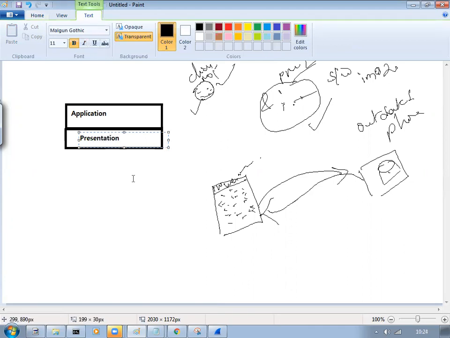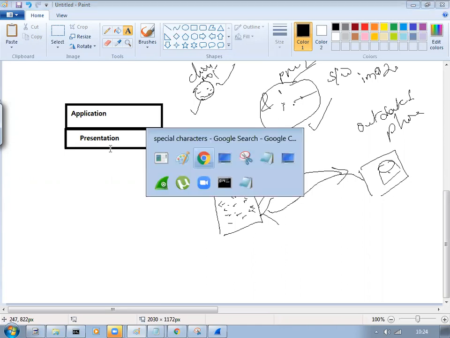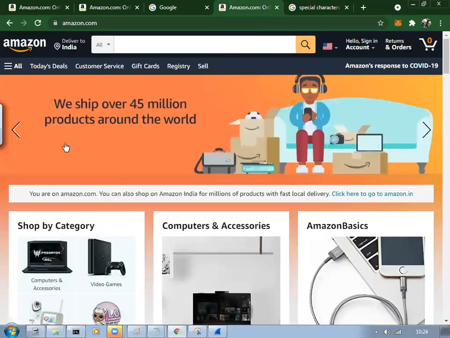Got it right? Now the presentation you have done properly, and you are able to send the data and receive the data, and it is getting displayed properly. But if you look at a few applications, what happens? This entire web page, you cannot send it in a single shot to your clients. What they will do is chop it into small pieces and then send it to us.